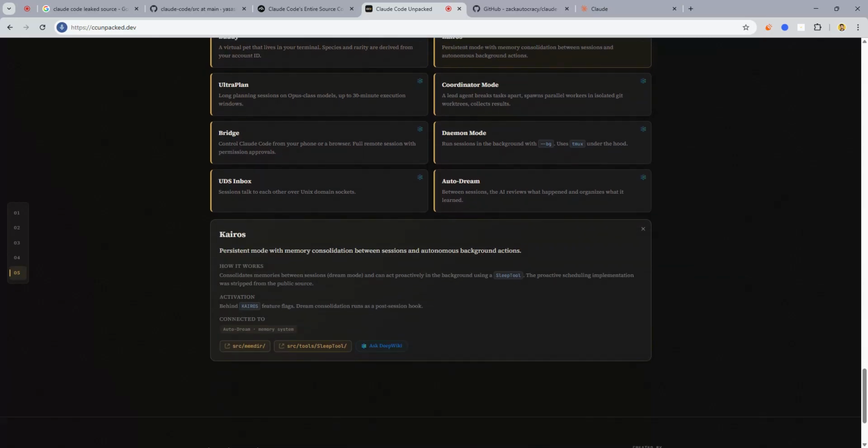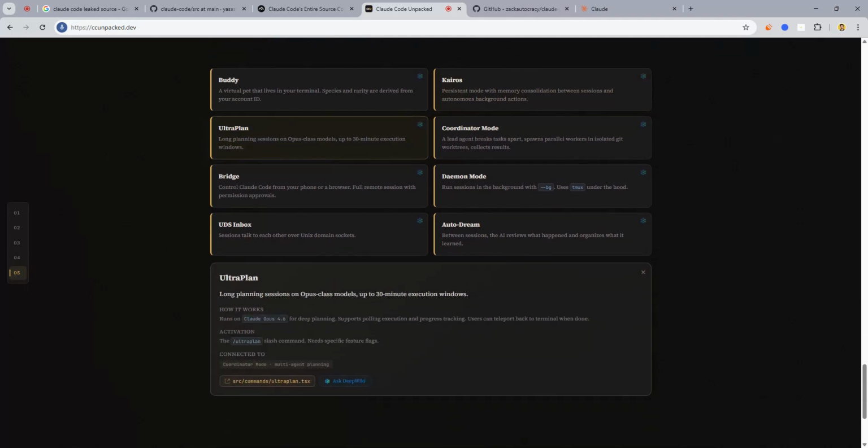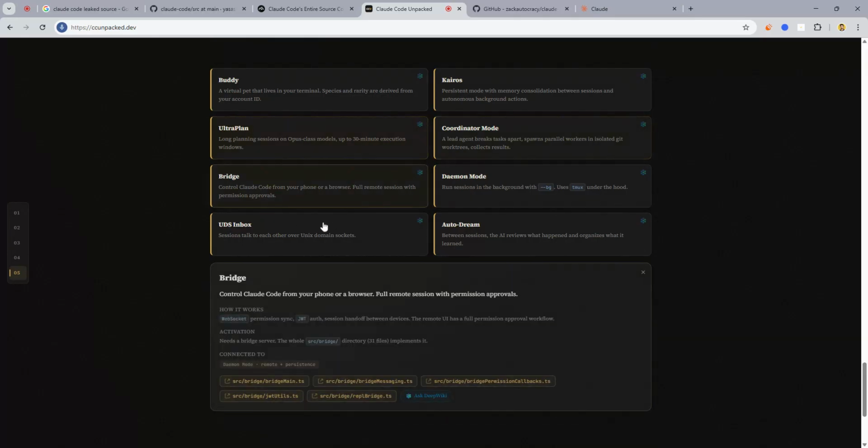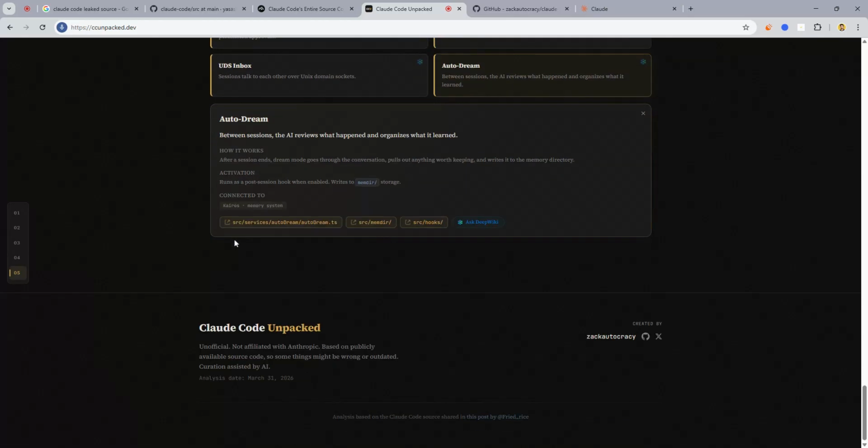Hidden features: they have a buddy feature, a virtual pet, which you can read about. Then they have Kairos, a persistent mode with memory consolidation between decision and autonomous background action. Ultra plan: long planning sessions on an Opus-class model with up to a 30-minute execution window. Cool. And coordinator mode, then bridge, then daemon mode, and the UDS inbox and auto dream.